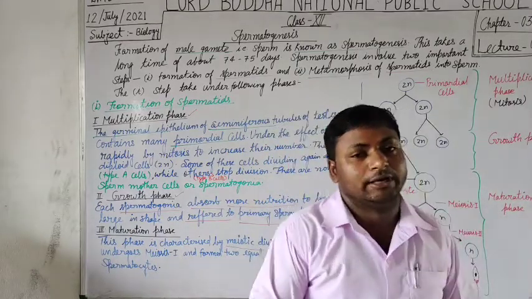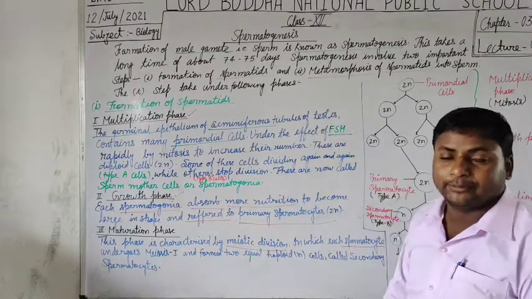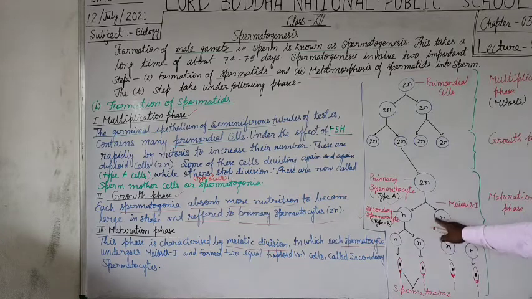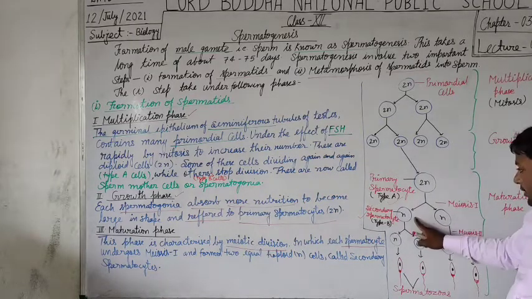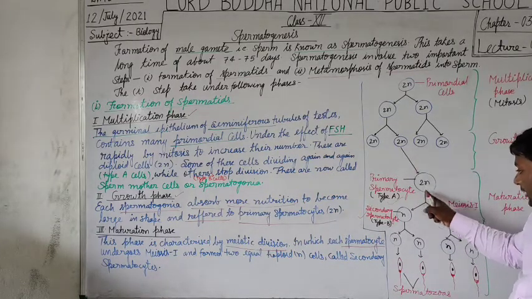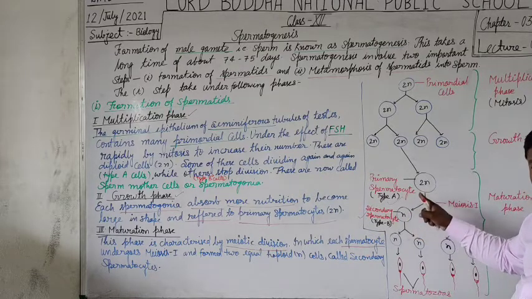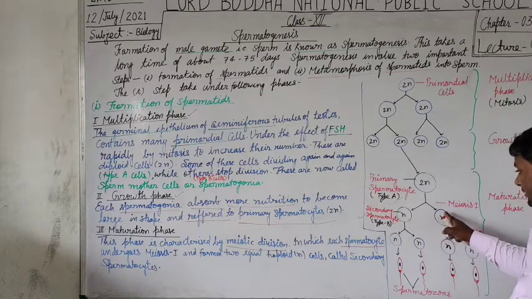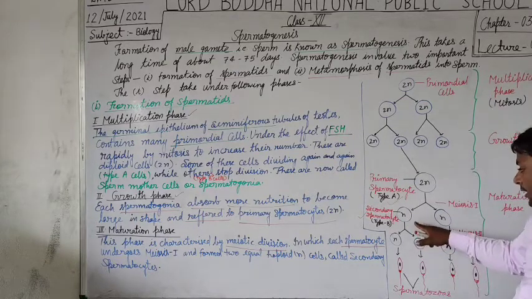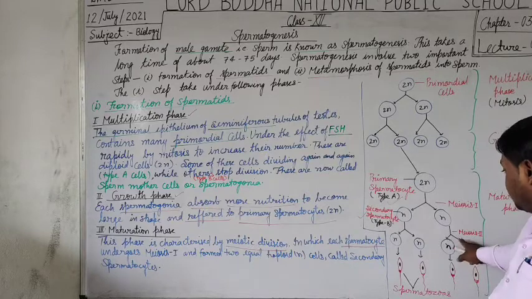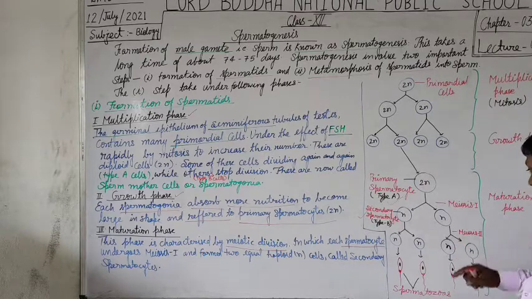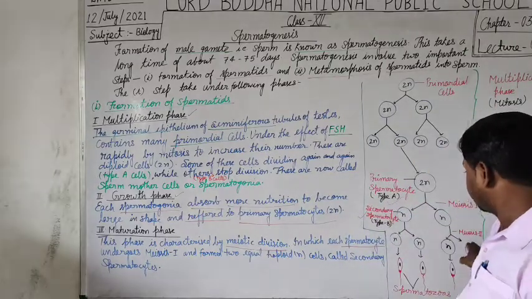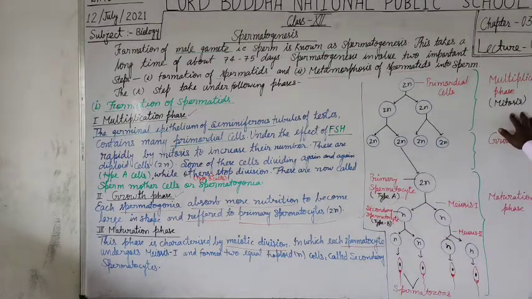And all of you very well know what events take place in meiosis first. In meiosis first, you observe that the diploid number of chromosomes becomes haploid in each of the daughter cell nuclei, and further it undergoes meiosis second, which is similar to mitosis.